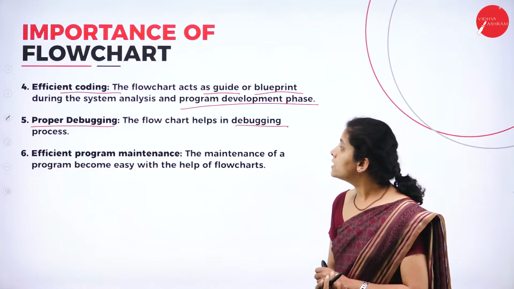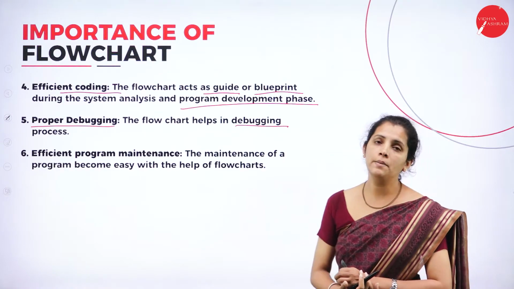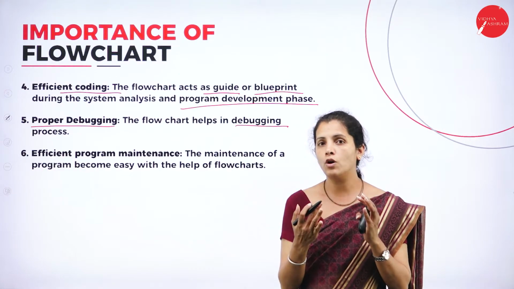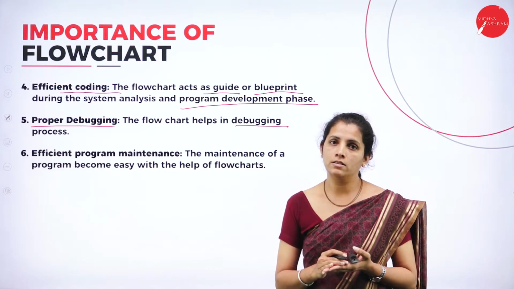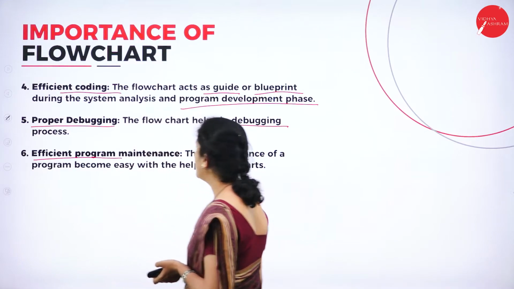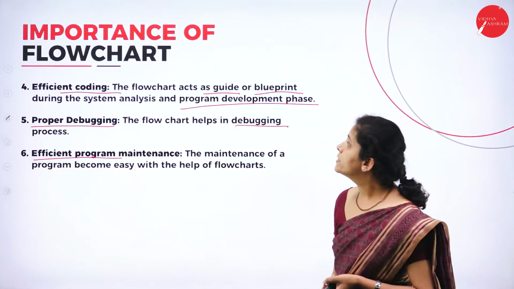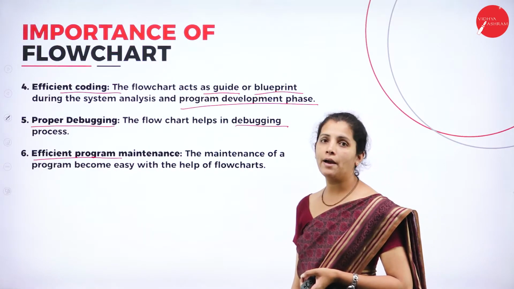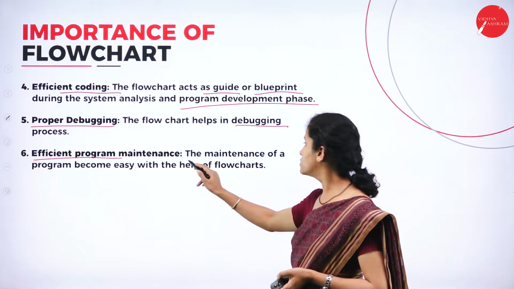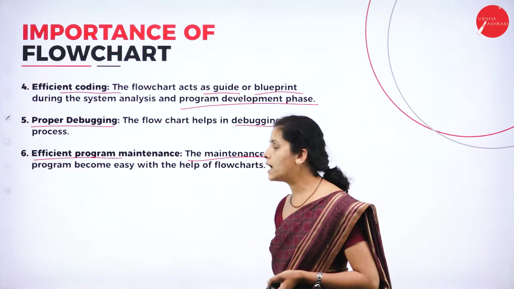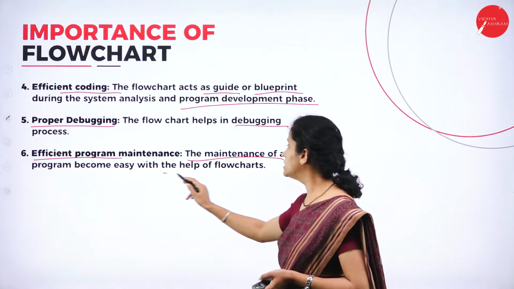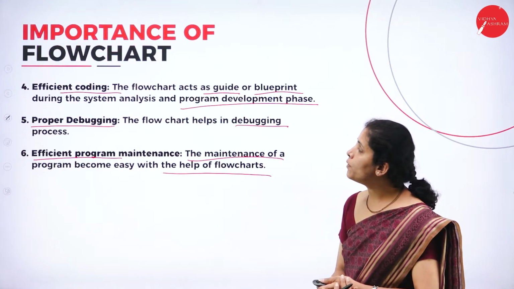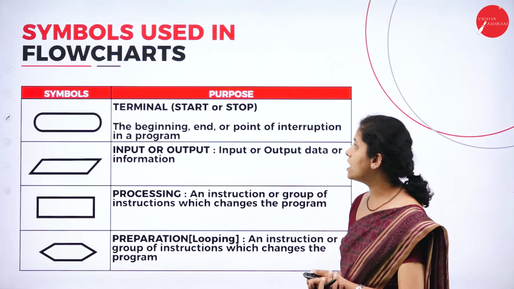So here the flowchart helps in the debugging process. Debugging means finding the errors. Efficient program maintenance: the flowchart helps to maintain the program efficiently. The maintenance of a program becomes easy with the help of a flowchart, and these are the importance of flowchart.